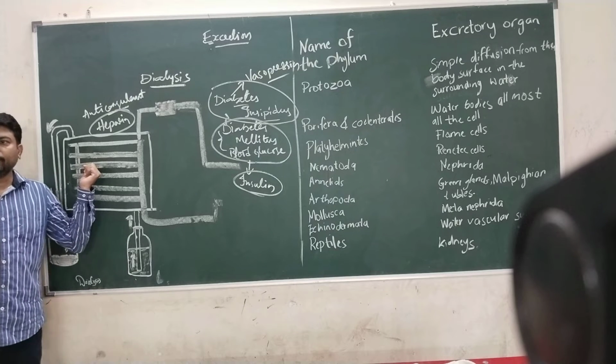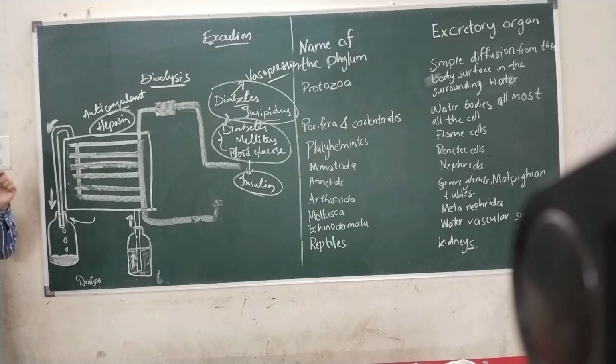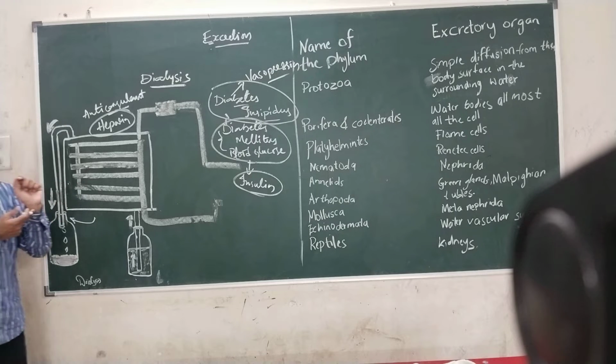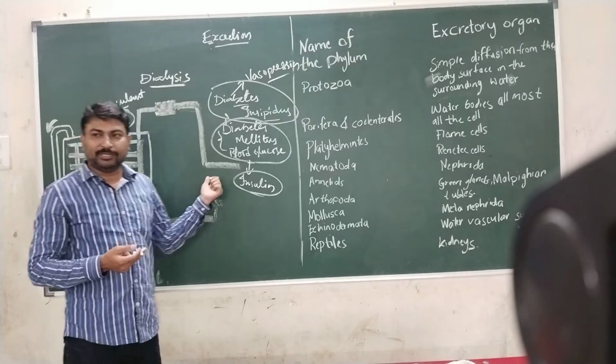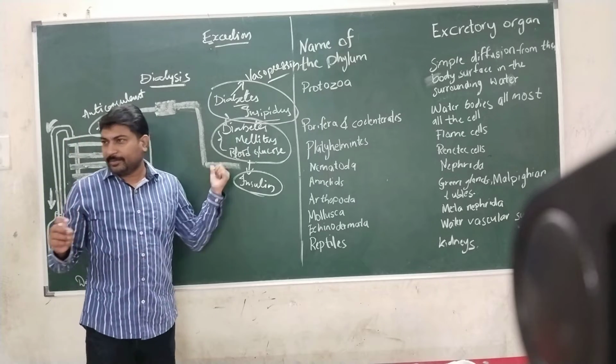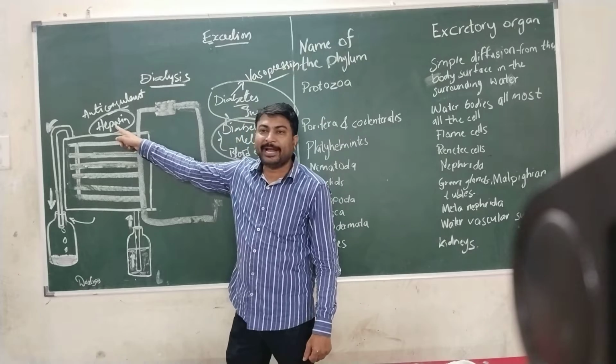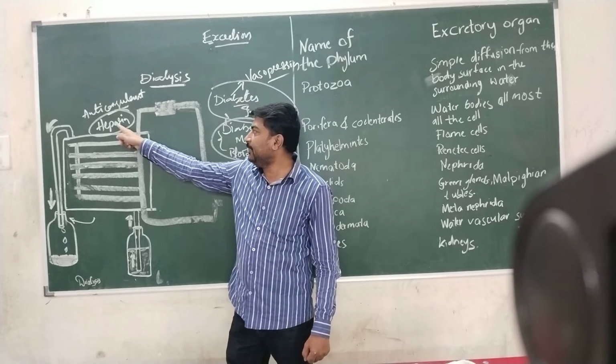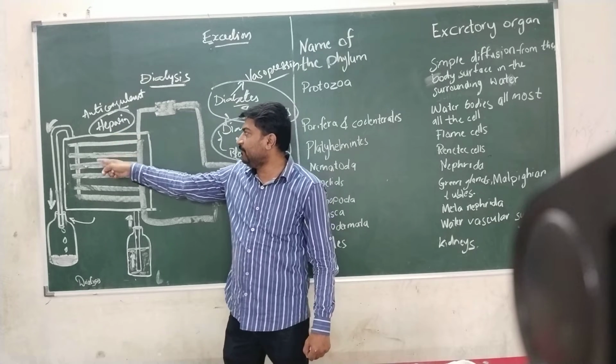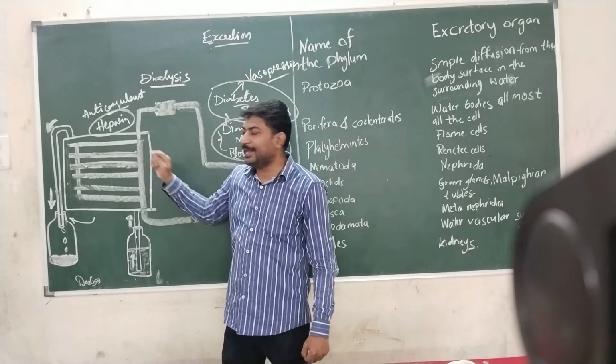Is it clear? So before attaching the artery of a person undergoing dialysis, an anticoagulant known as heparin is introduced. As a result, the blood will not clot inside the dialysis machine.